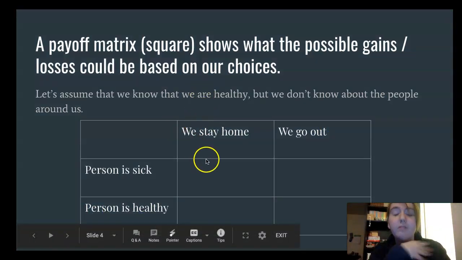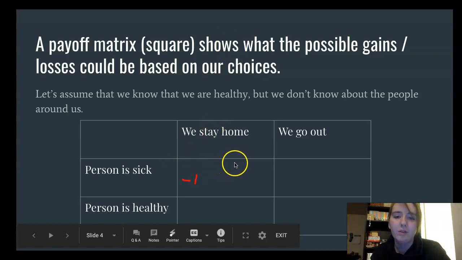So if we stay at home, okay, we stay at home and the other person is sick, well, this other person is already at a -1. They're sick, which sucks. It sucks for them. No one wants to be sick. So we can stay at home. If we stay at home, we are not going to encounter this sick person.